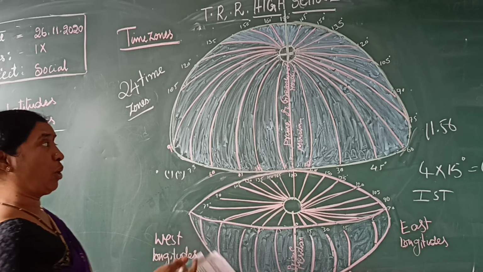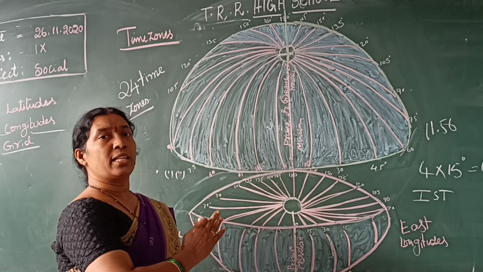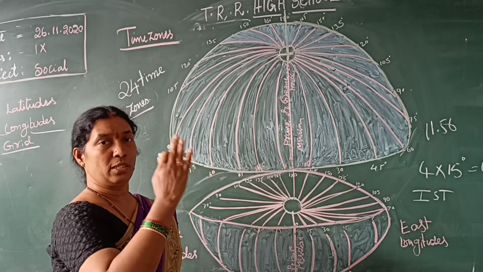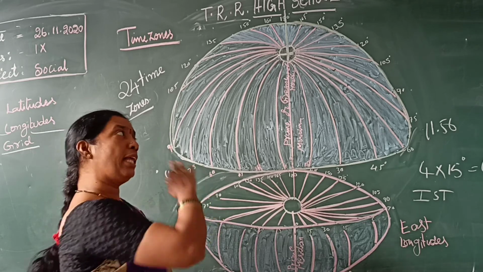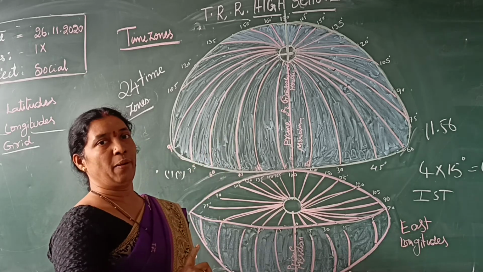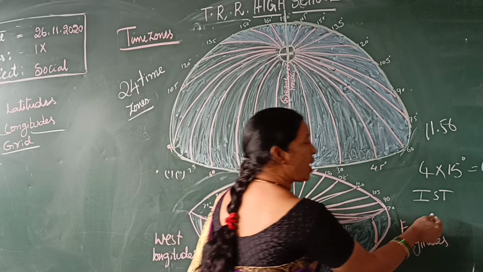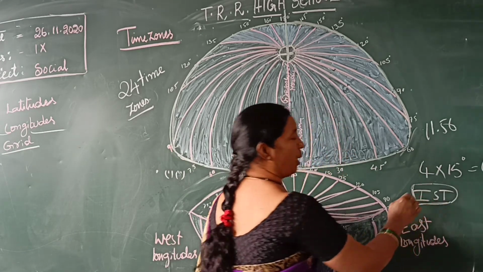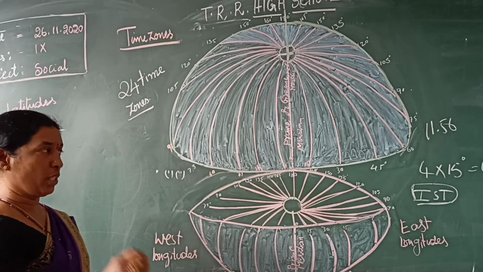This is considered too complicated. For example, in Gujarat the sun rises 2 hours after it rises in Arunachal Pradesh, so there will be a difference of time between them. That's why, to avoid such confusion, we started IST, Indian Standard Time. In all of India there is one standard time, so there will be no confusion.